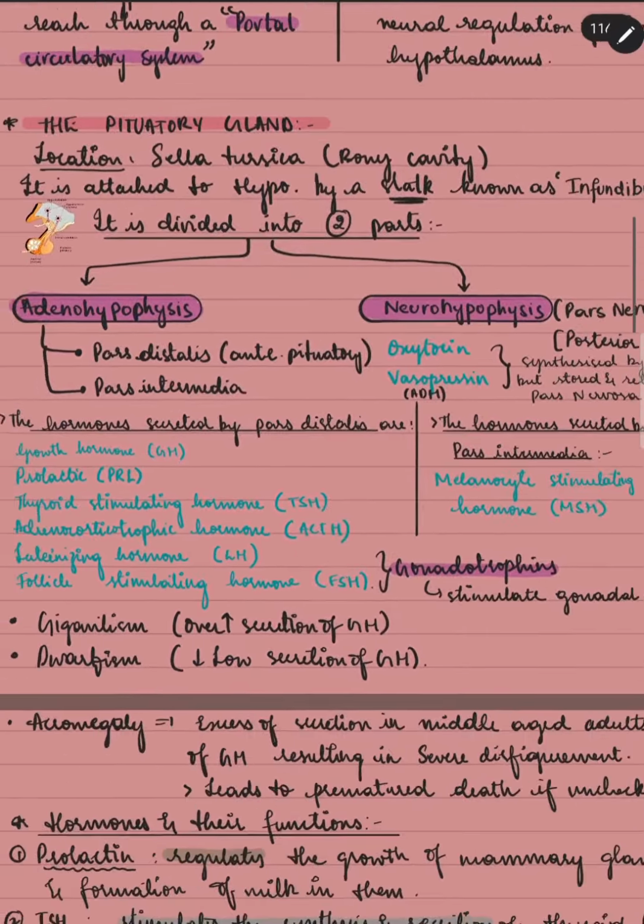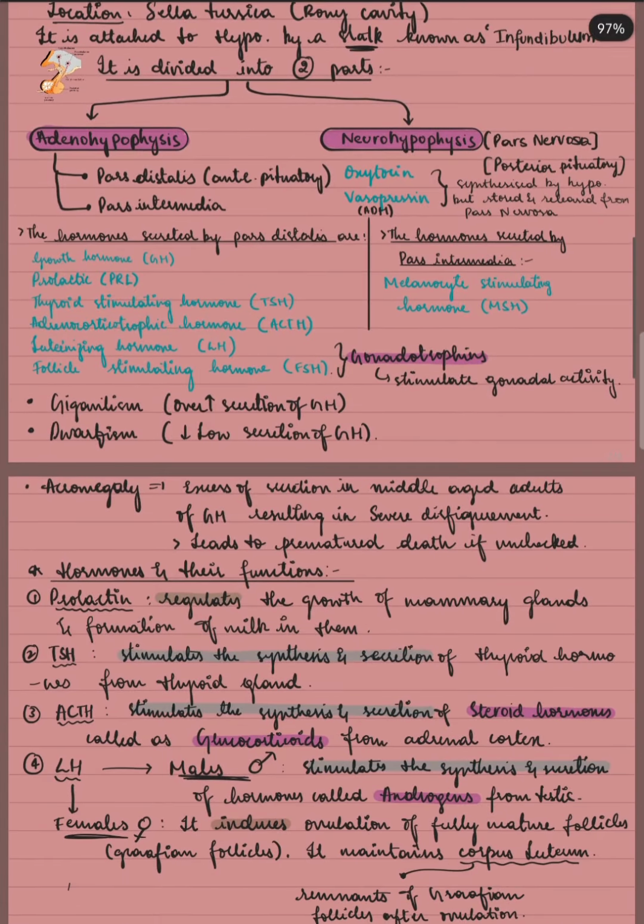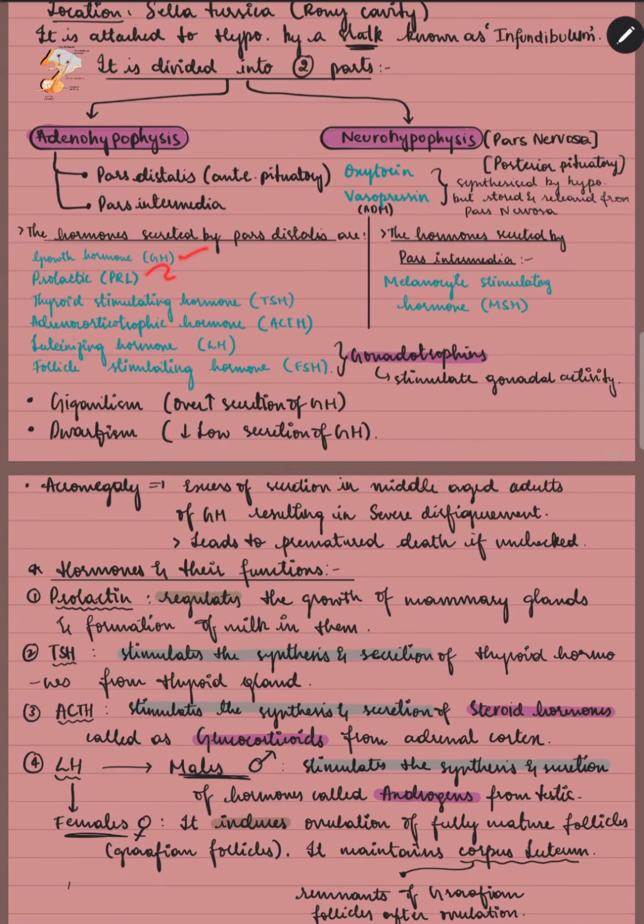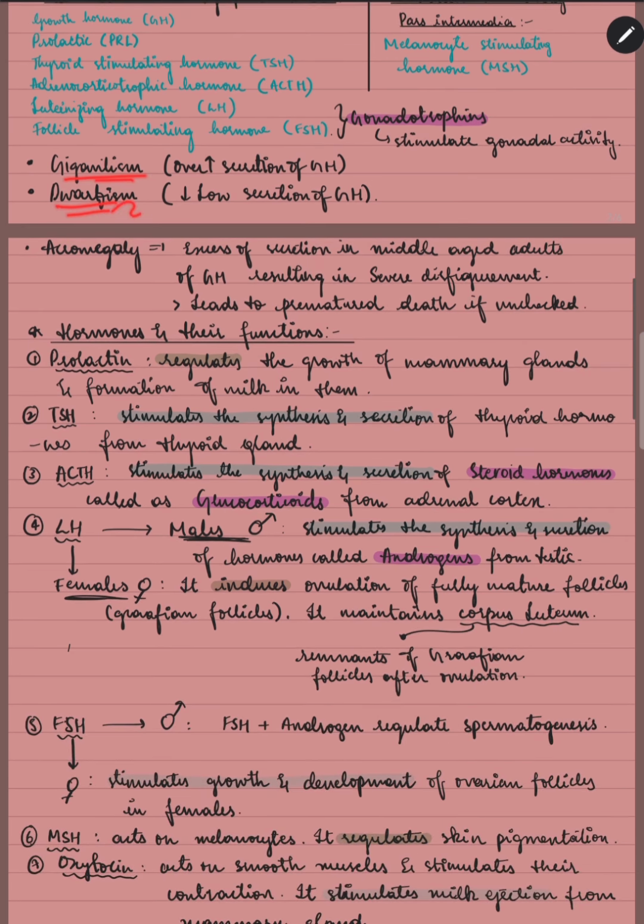The hormones which are secreted by pars distalis are growth hormone, prolactin, thyroid stimulating hormone, ACTH, luteinizing hormone, FSH. LH and FSH are known as gonadotrophins because they stimulate gonadal activity. The hormones which are secreted by pars intermedia are melanocyte stimulating hormone. Pars intermedia is again a part of the adenohypophysis.